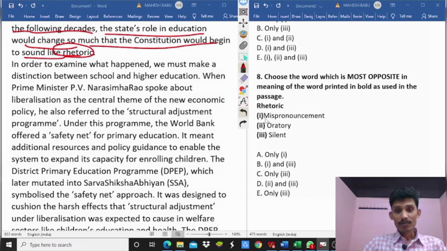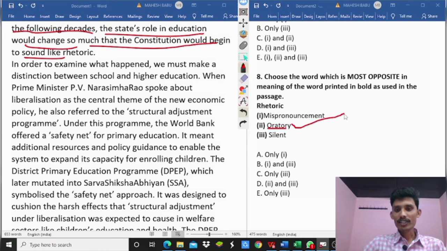Next, mispronouncement, silent. Mispronouncement and silent are both the same meaning. Next, oratory. What is the meaning of oratory? Oratory is nothing but the art of speaking in public.